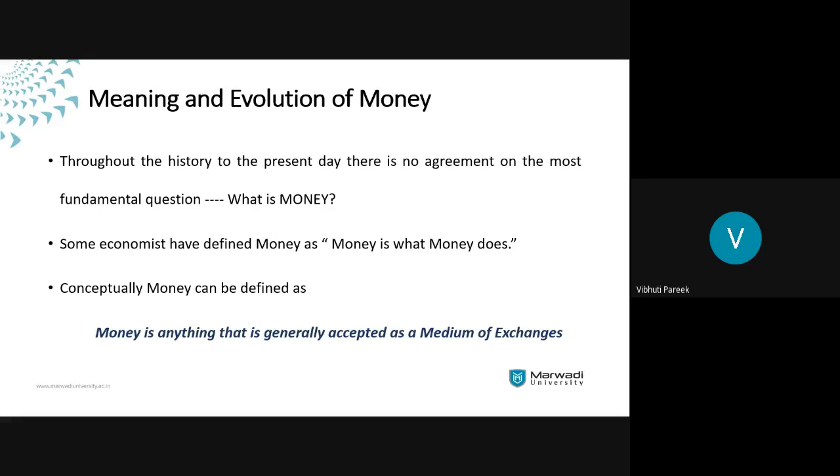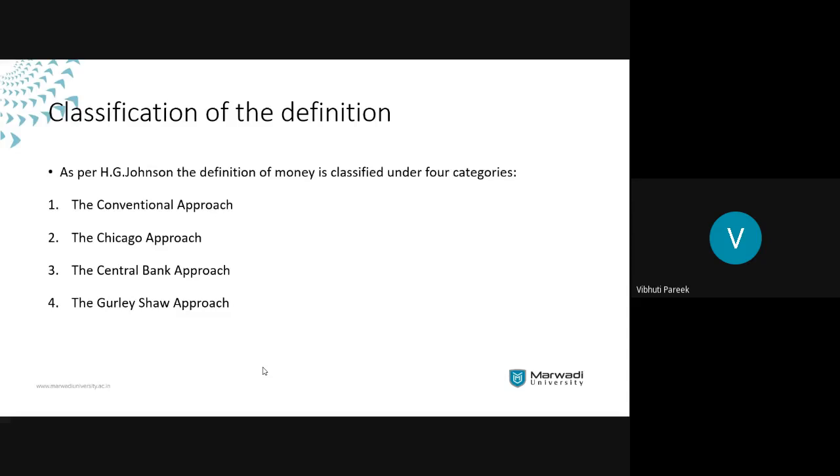Now, in order to understand what all can be included in money, we'll have to go through the different definitions of money, or the different approaches that different people have used for money. There was a well-known economist named H.G. Johnson. What he did was classify the approaches to the definition of money under four categories.